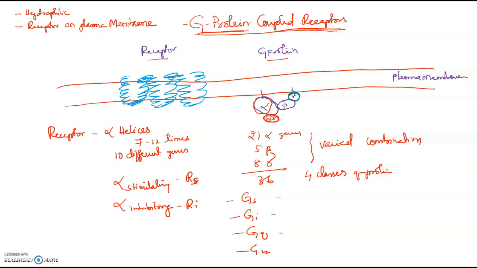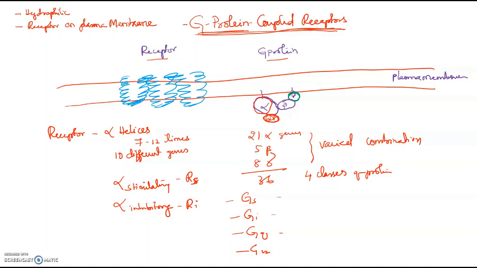So basically all group 2 hormones work through G protein coupled receptors. These belong to a family of GTPases. We'll talk about that. These G protein coupled receptors are made up of 2 parts: one is the receptor, one is the G protein. The receptor is made up of many alpha helices which traverse 7 to 12 times. It has 10 different genes, so different polypeptides in different combinations will form different kinds of receptors.